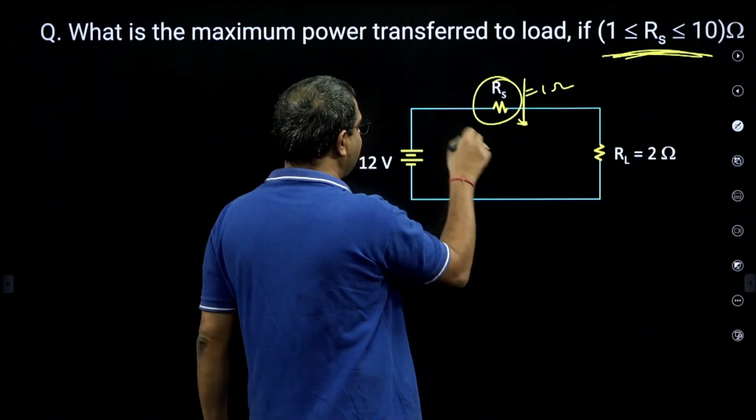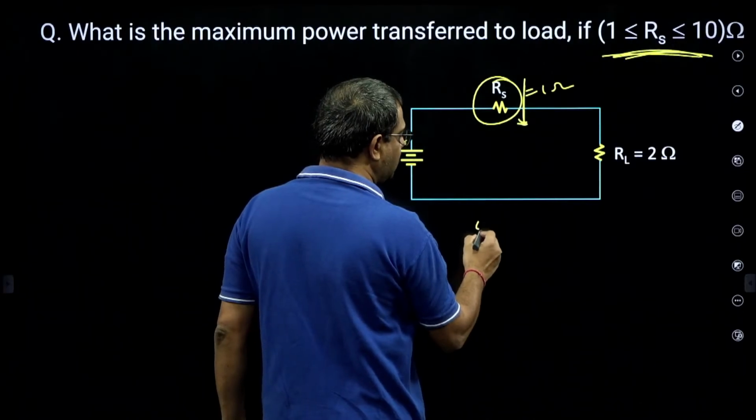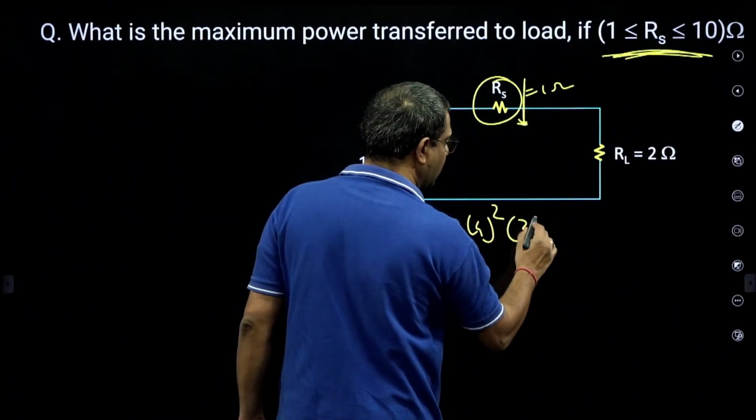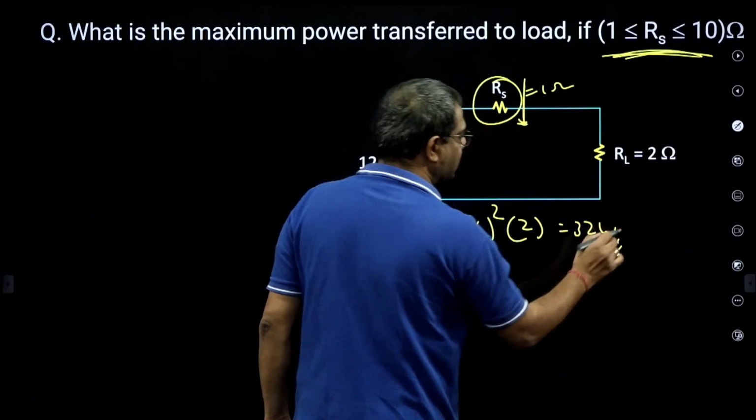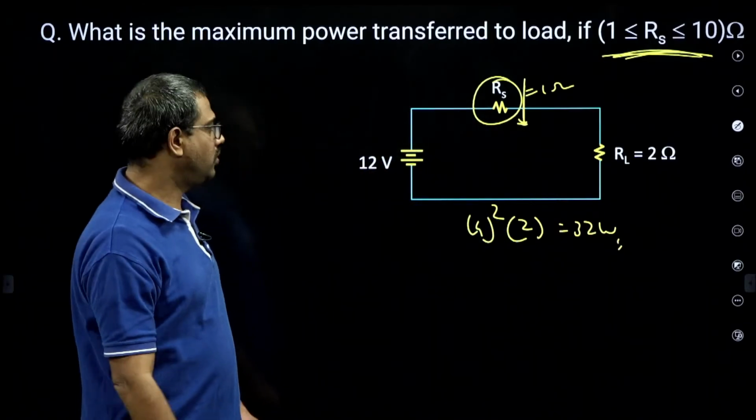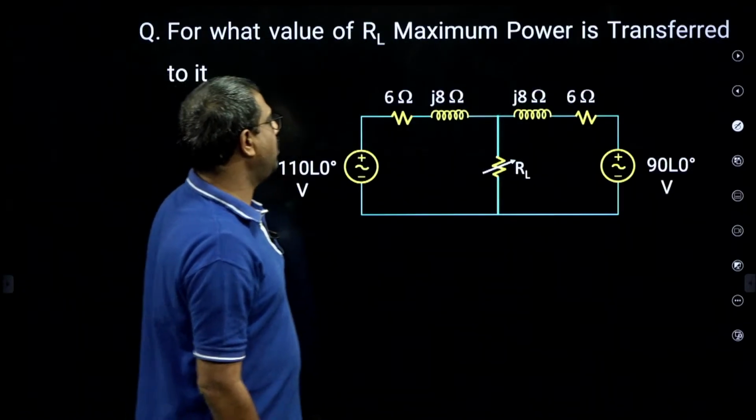Then what is the load current? 12 by 3, that is 4. So I square into RL gives 32 watts, which is the highest. No other value can give a higher power. Okay, 32 watts. Now here, for what value of RL does Pmax occur?